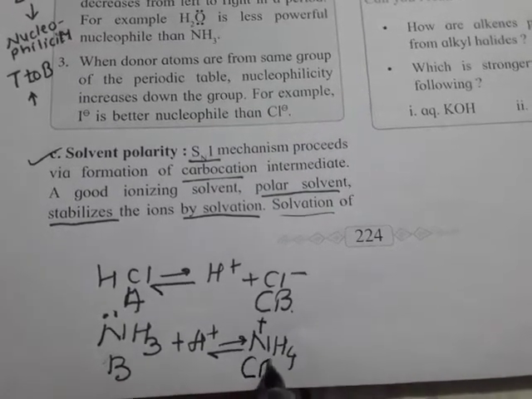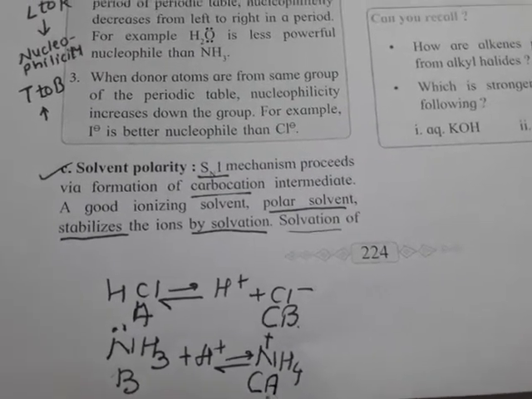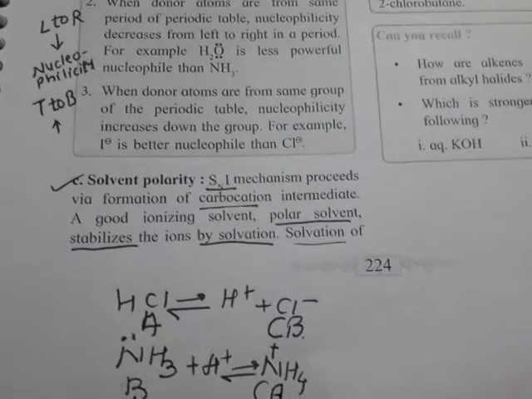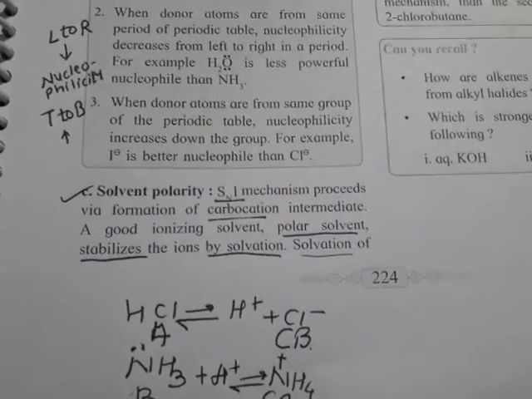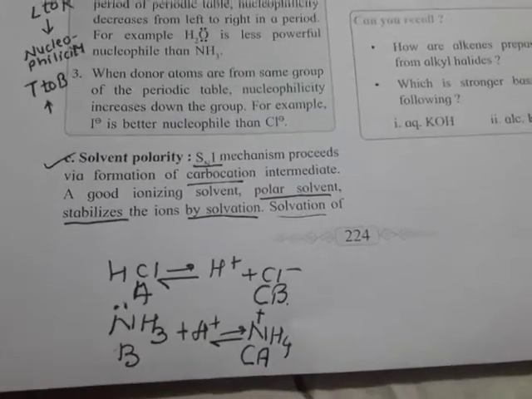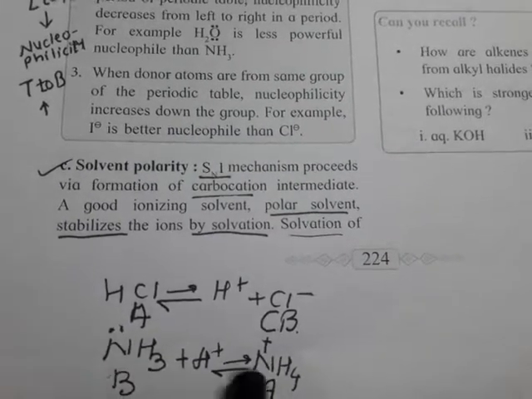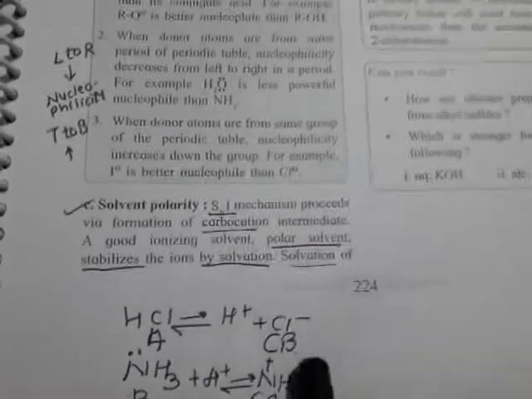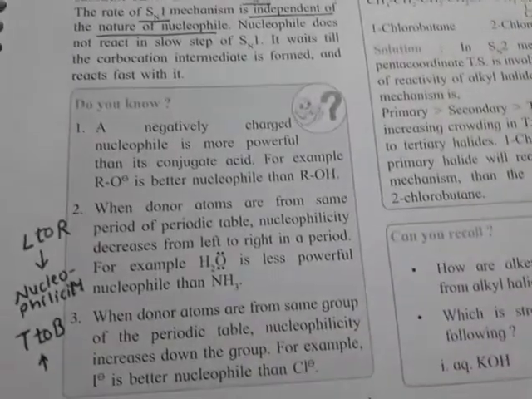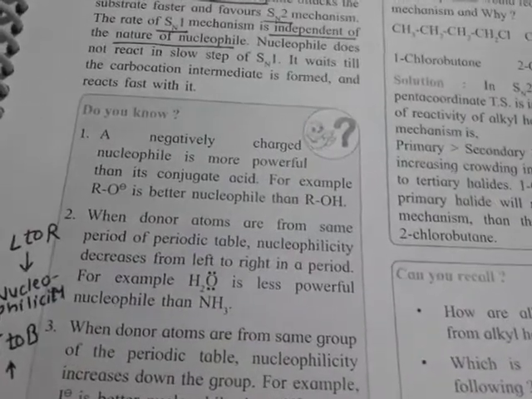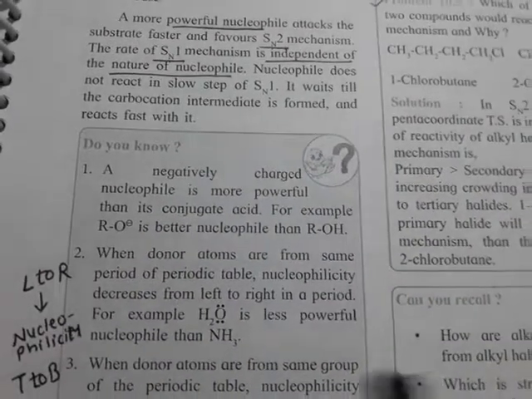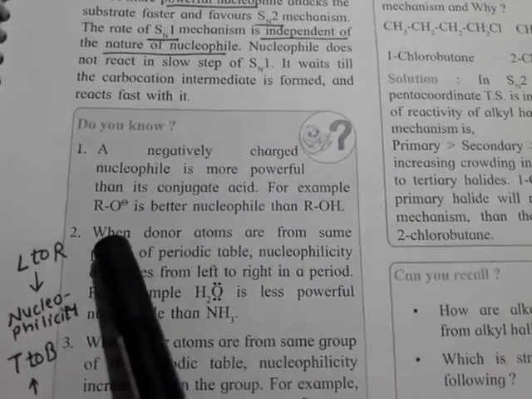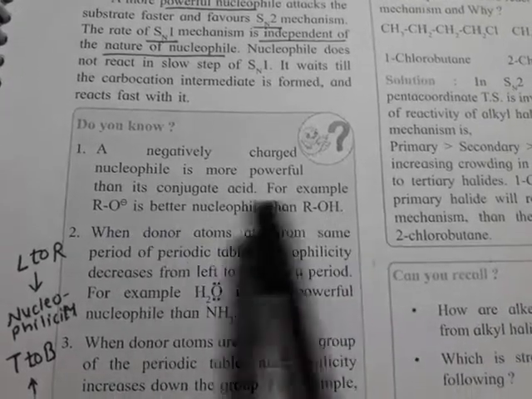We can call it the conjugate acid. So acid and base differ from each other by just a single proton. Such a pair of acid and base is called a conjugate acid-base pair. Is this clear? The same thing is given here. RO minus is negative, meaning it is a base, and if it accepts a proton, we get an acid from this base, and that acid is called the conjugate acid.